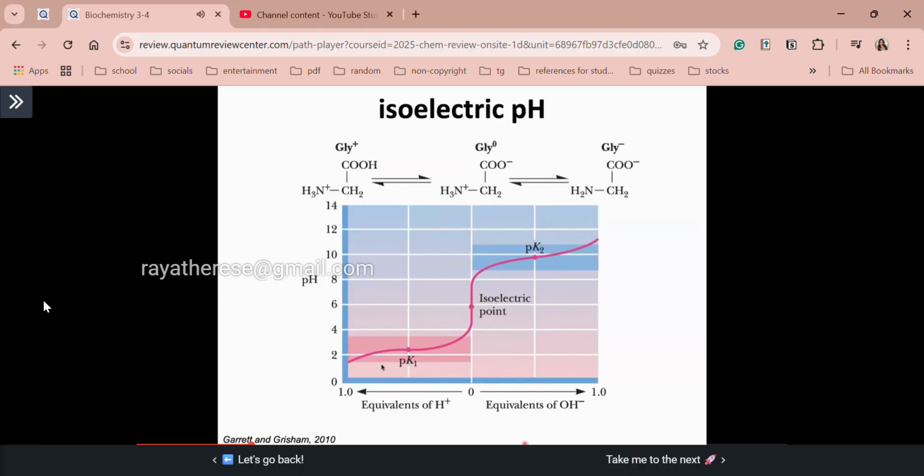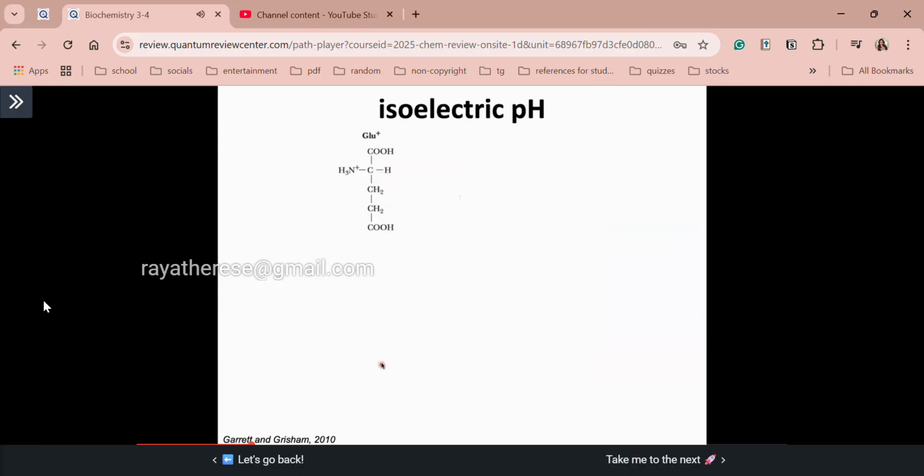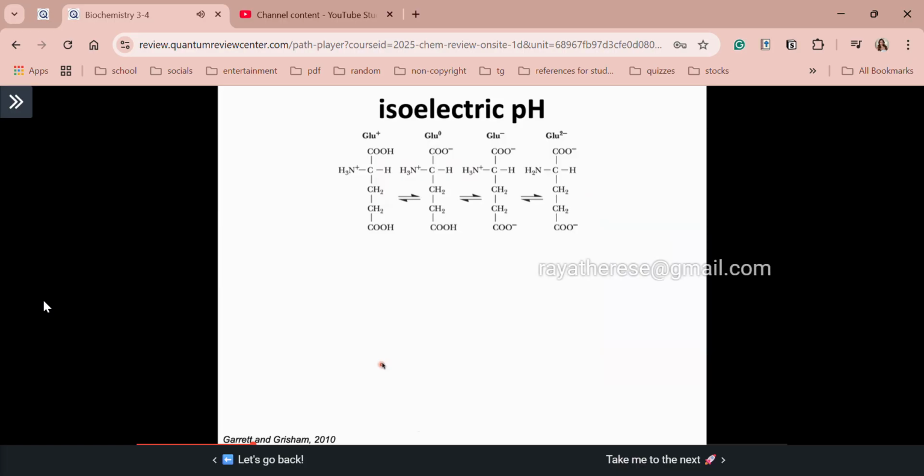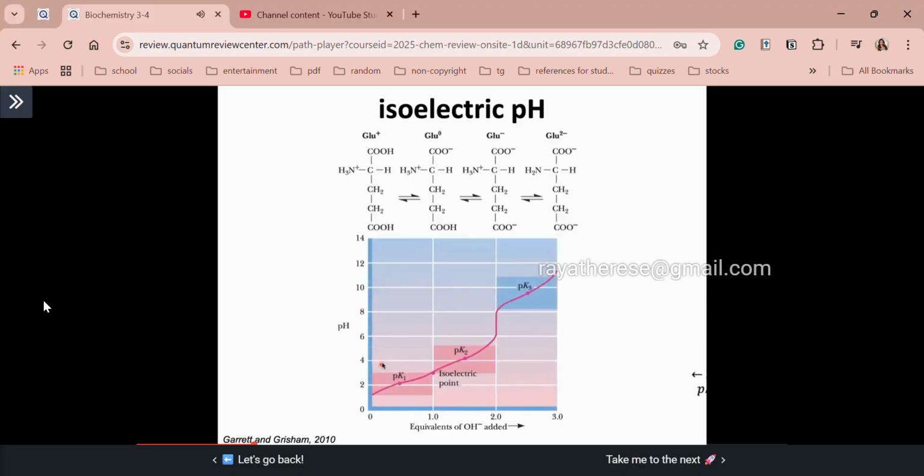Alright, so now let's take your glutamic acid. So again, class, glutamic acid is an acidic amino acid. So here are the structures of your glutamic acid. So compared with glycine, na meron lang 3 structures or 3 predominant structures, si glutamic acid, because of the additional ionizable groups, it has 4 structures. And here's the titration curve of your glutamic acid and its Zwitter ionic nature. So again, class, PI niya is around 3.25.